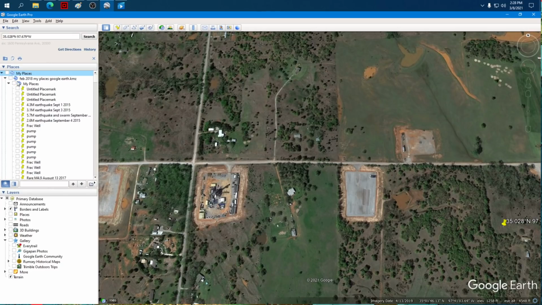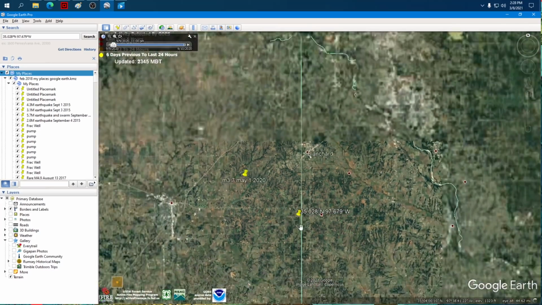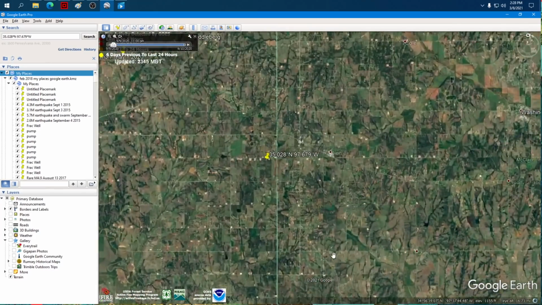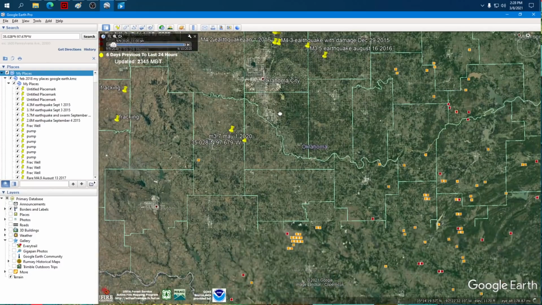Yeah, okay. Imagery date 2019. With all these drill points, somebody's down there smoking something, because it's not a good idea, guys. It really isn't when you have this many drill points. All these little pads are across Oklahoma on the edge of the craton, and I got tired of marking them.